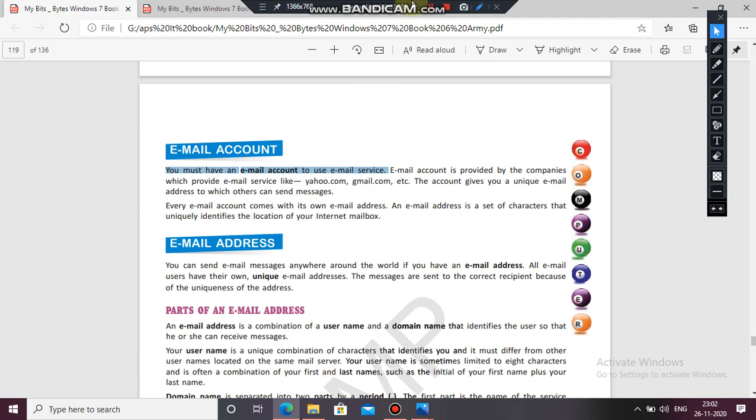It gives you a secure private email address so that everyone can send a message to that email ID, otherwise it would be general and there would be no privacy.